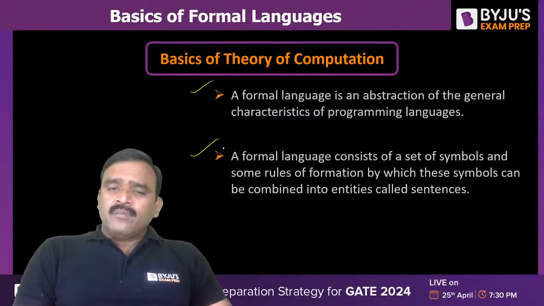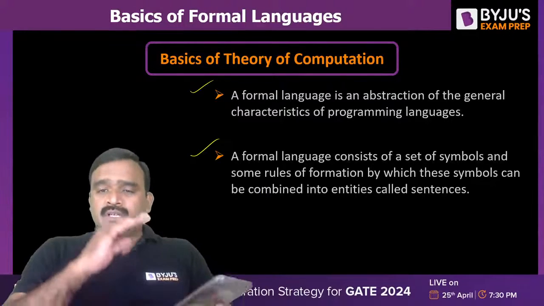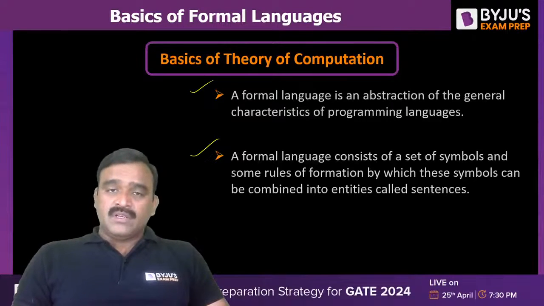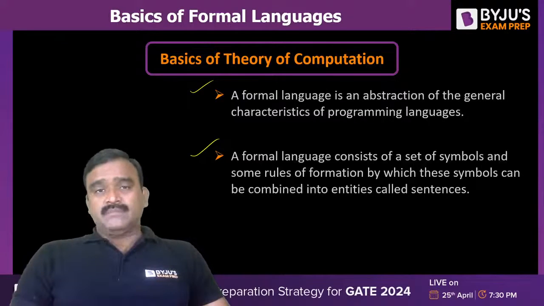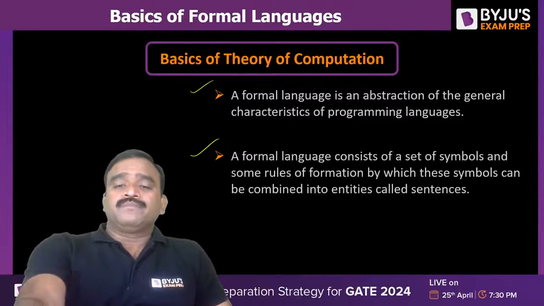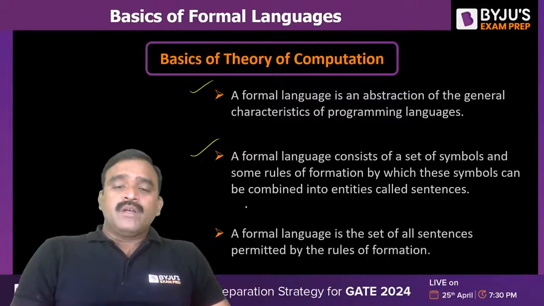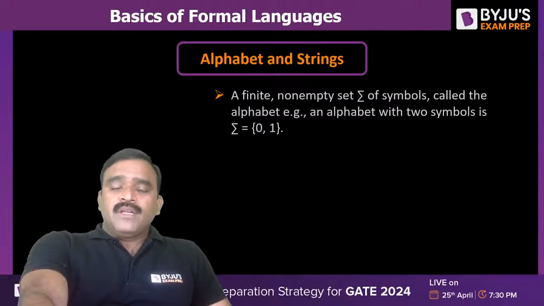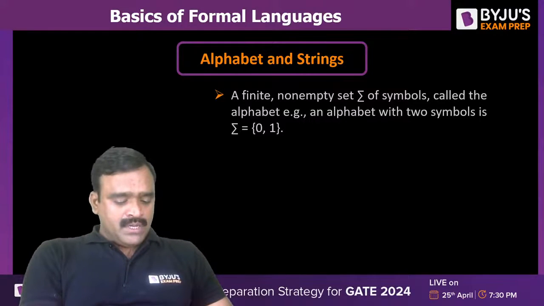A formal language consists of a set of symbols and some rules of formation by which these symbols can be combined into entities called sentences. A sentence is a collection of words, and words are made of symbols, the alphabet. A formal language is the set of all sentences permitted by the rules of formation. That is formal grammar. What do you mean by alphabet? An alphabet is any character defined in a certain notation.